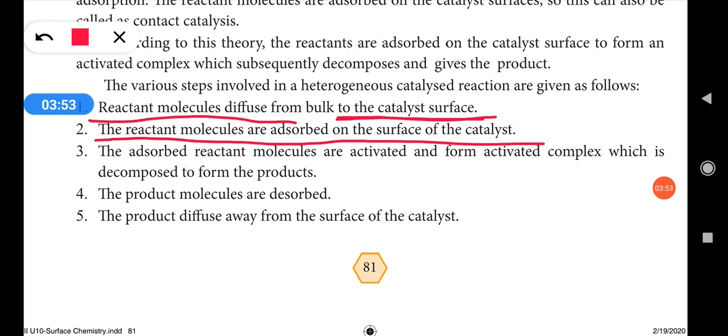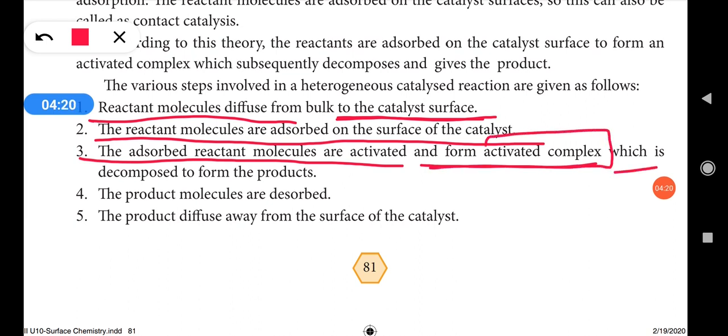Then in the third stage, the absorbed reactant molecules are activated and form an activated complex. One of the main jobs of the catalyst is to activate the reactants. So after getting absorbed on the catalyst surface, the reactants are activated and then form an activated complex, which is decomposed to form the product. Then that activated complex will decompose to form products.